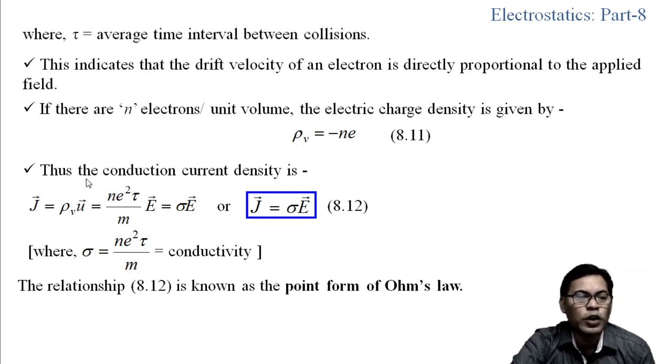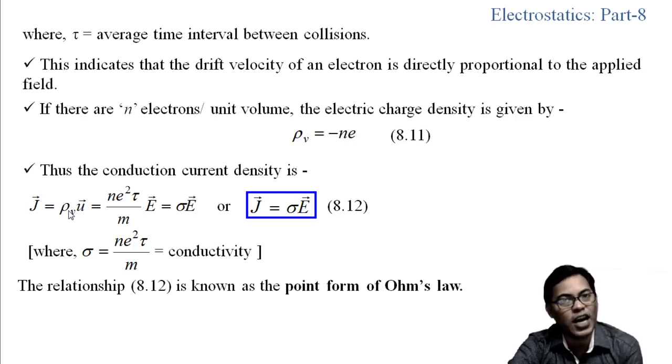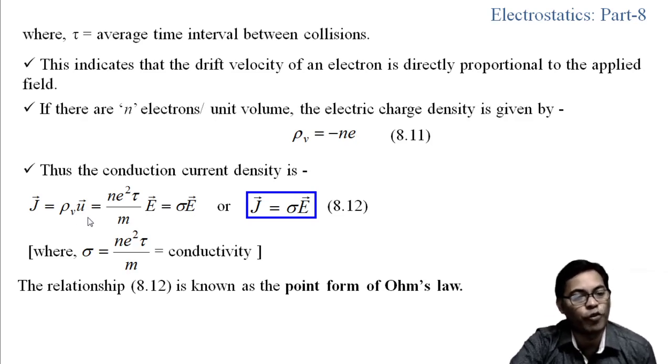Now from the expression for conduction current density, J equals rho v into u, which we have seen for the case of convection current, here also we consider the conduction current density J equals rho v into u.